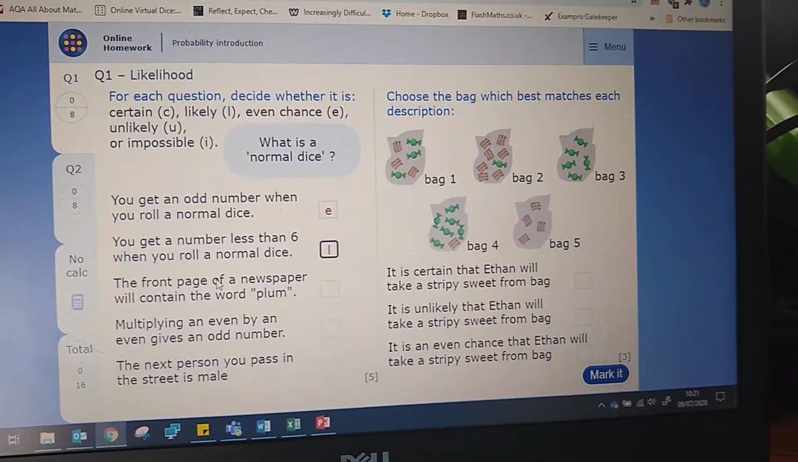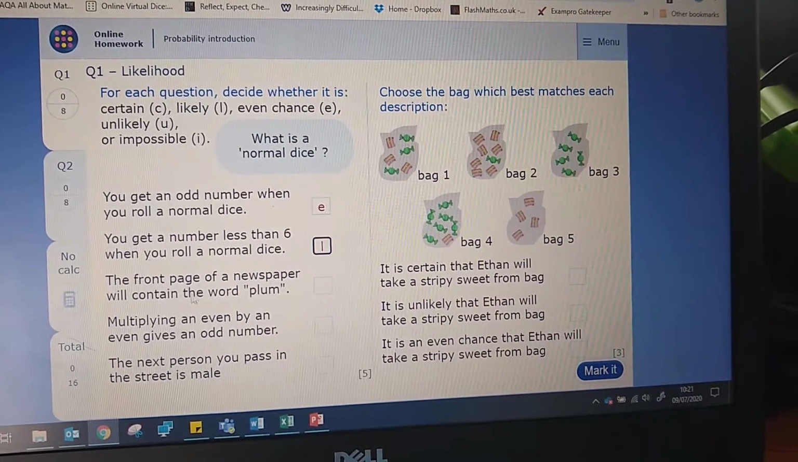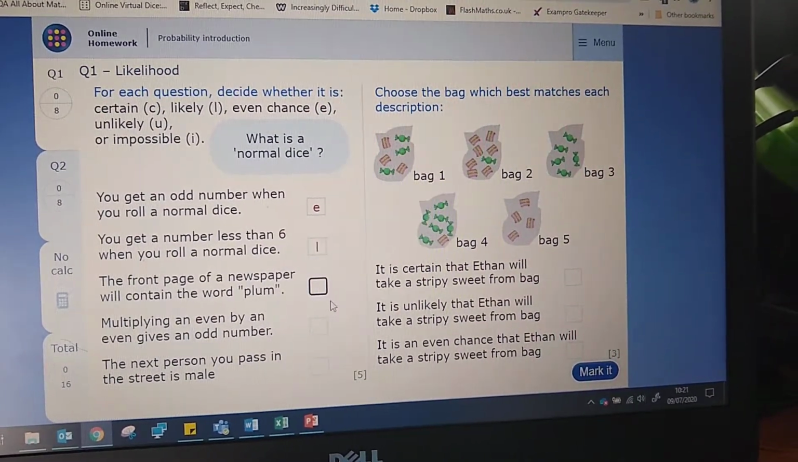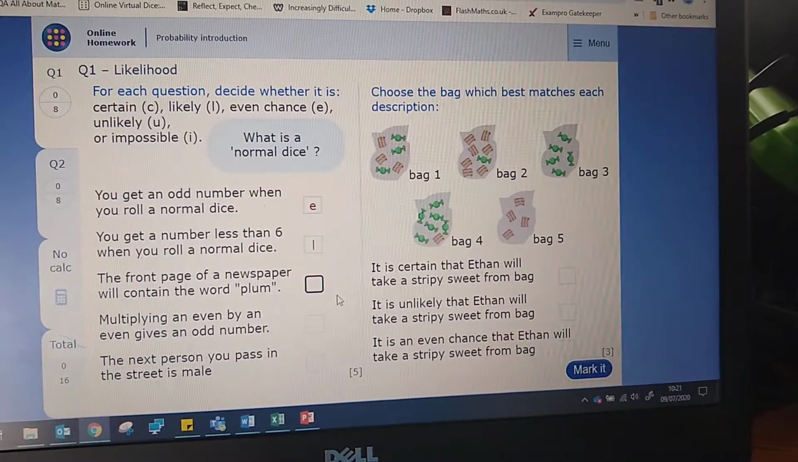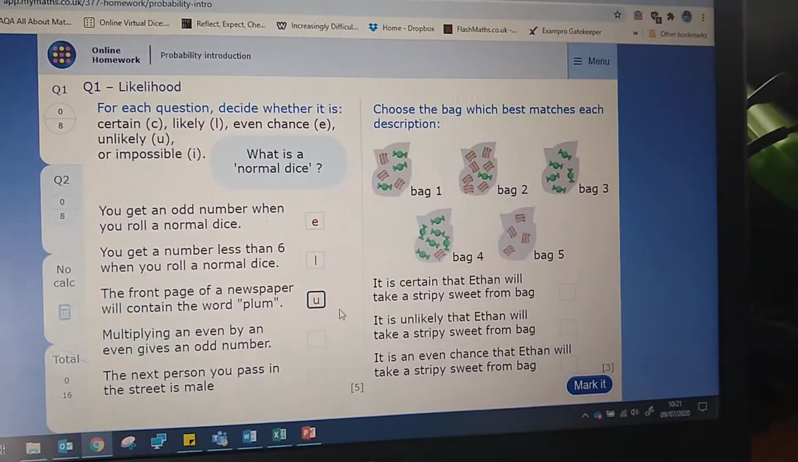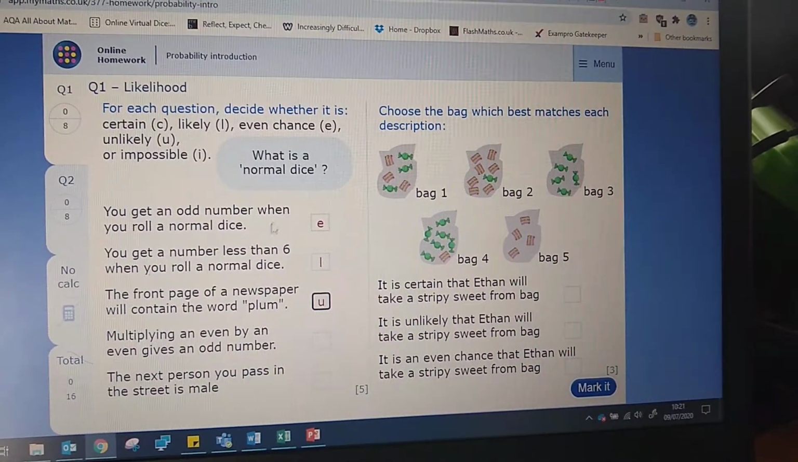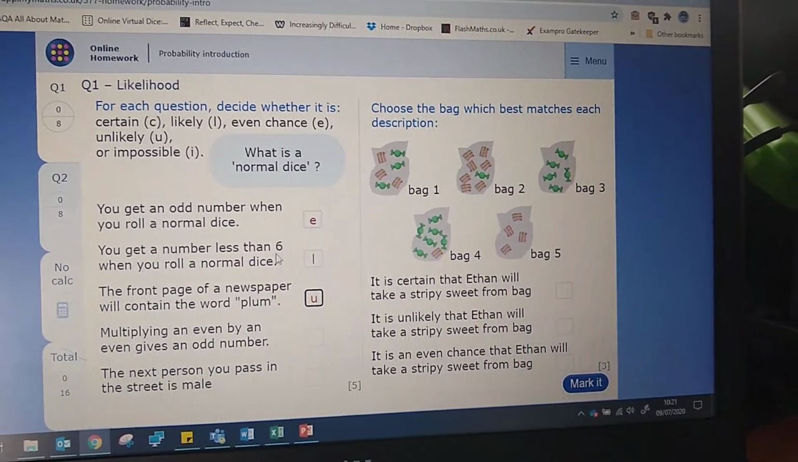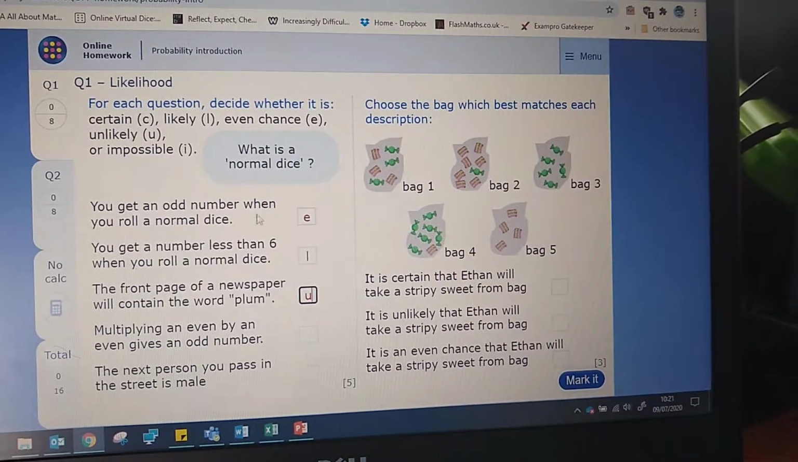The front page of a newspaper will contain the word plum. Well, there could be a story about the harvest, but it's not particularly likely, so I would go with unlikely. I agree, some of these are a little bit difficult to decide sometimes because it depends on your opinion on things.